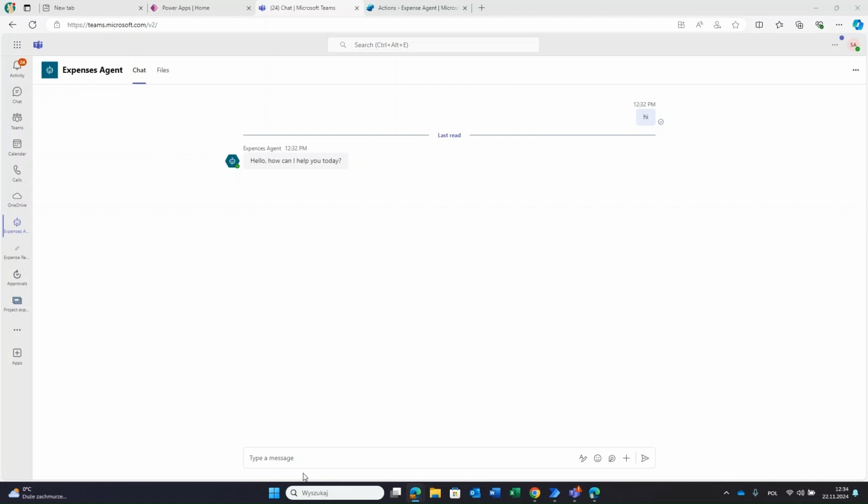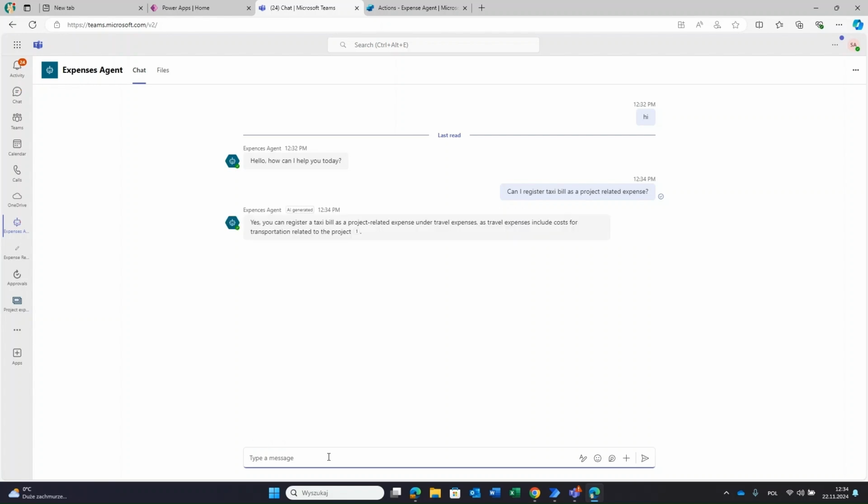So let's look at how it can work. Hi, can I register a taxi bill as a project-related expense? Of course, it's a question regarding the procedure. Let's look for the answer. Yes, you can register, and then there is a knowledge source. So he's always mentioning that.